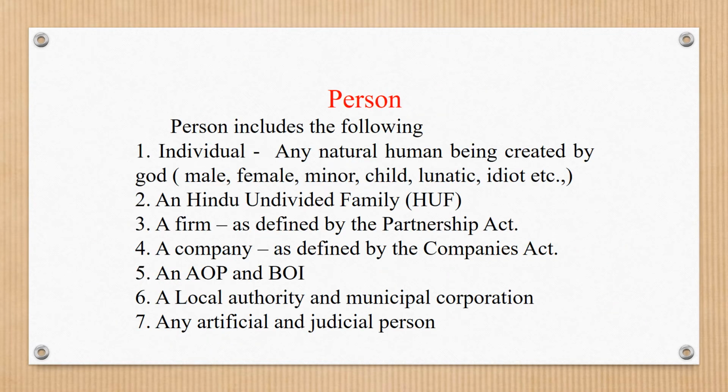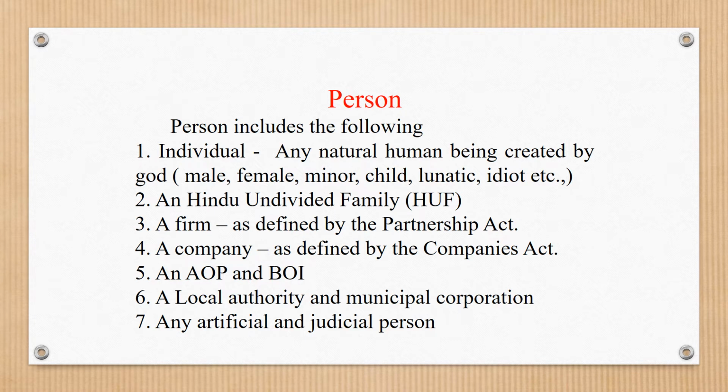Person includes the following. 1. Individual. Individual means any natural human being created by God: male, female, minor, child, lunatic, idiot. 2. A Hindu undivided family. Hindu undivided family means the Indian culture followed the joint family system. So the joint family system comes under Hindu undivided family, which is one category of person.